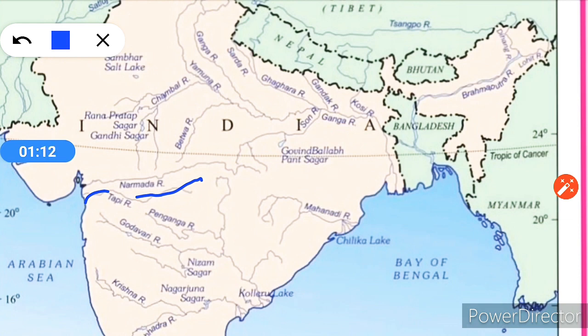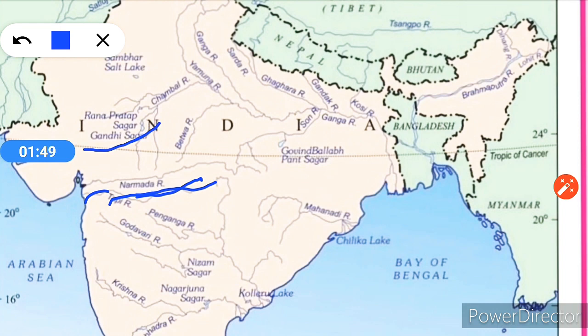On its way to the sea, the Narmada creates many picturesque locations. The marble rocks near Jabalpur, where the Narmada flows through a deep gorge, and Dhuandhar Falls, where the river plunges over steep rocks, are some of the notable ones. All the tributaries of the Narmada are very short, and most of these join the main stream at right angles. The Narmada basin covers parts of Madhya Pradesh and Gujarat.